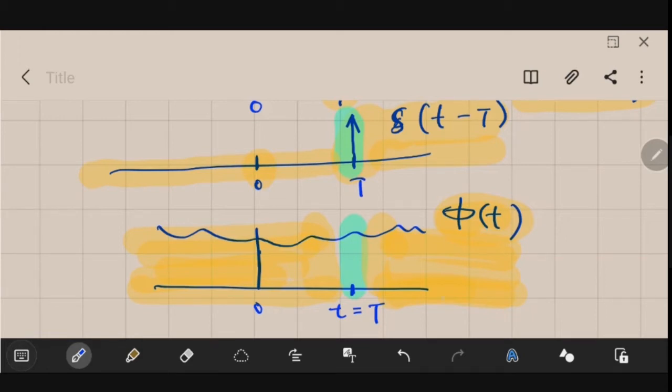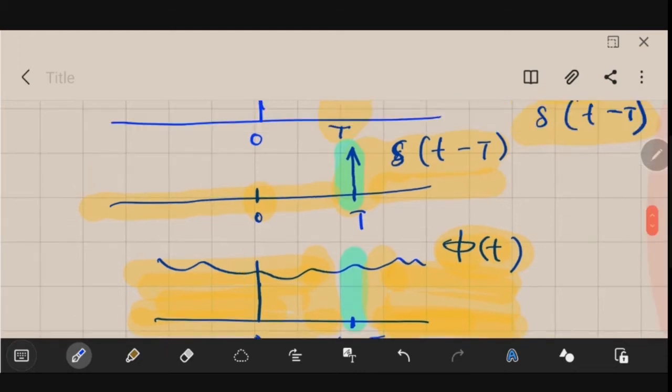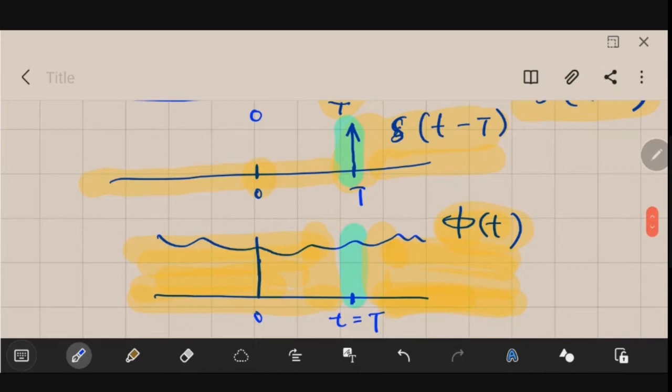So what is the value of phi of t at small t equal to capital T? Can you tell me now? Any answers? Phi of small t minus capital T? No. Phi of capital T. Yes. So this value is phi of capital T.